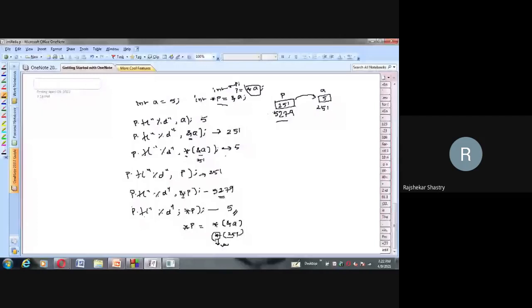To store that address, we have to create one more pointer of double level, say Q, and in that we can pass the address of P. When you declare like this, Q will be created, which is again a pointer variable, and since we store the address of P in Q, the address of P, 5279, will be stored. So we can say Q is holding the address of P, and P is holding the address of A.